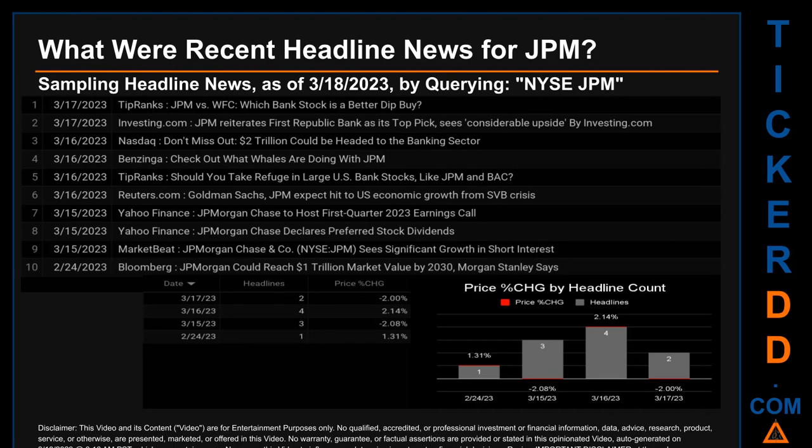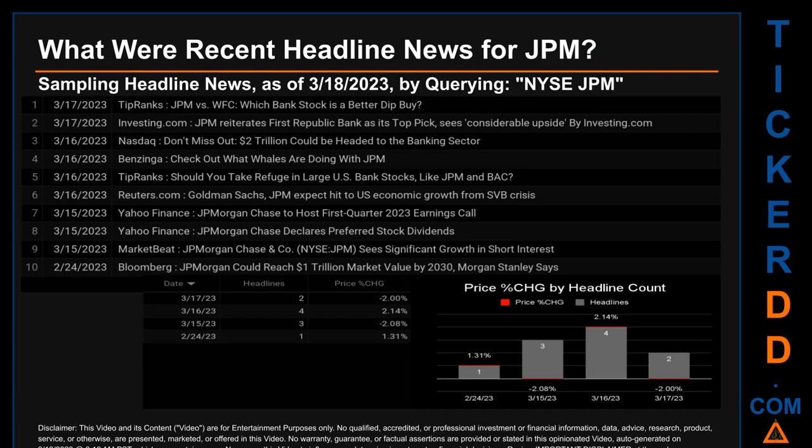What were recent headline news for JPM? Today, Saturday, March 18, 2023, I sampled one of our news aggregators for latest headlines for this ticker. I did so by searching specifically by a keyword that may appear, broadly, in the title or the body, of discoverable news articles. The keyword that I used was a combination of the exchange and the ticker symbol, NYSE: JPM. The results show 10 unique headlines, published across 4 unique dates.